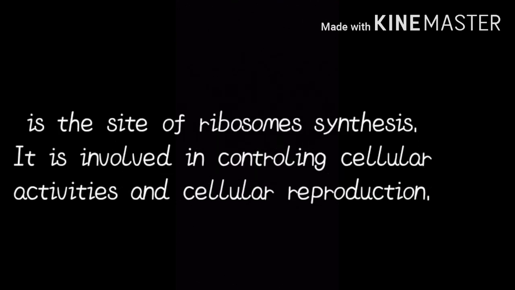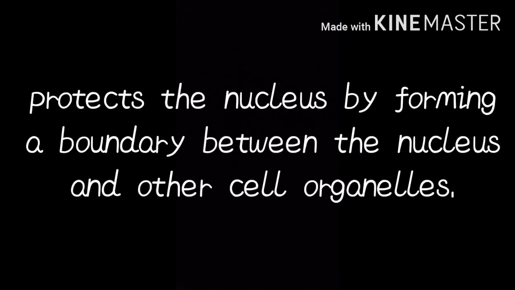The nucleolus is the site of ribosome synthesis. Also, it is involved in controlling cellular activities and cellular reproduction. Nuclear membrane. The nuclear membrane protects the nucleus by forming a boundary between the nucleus and other cell organelles.